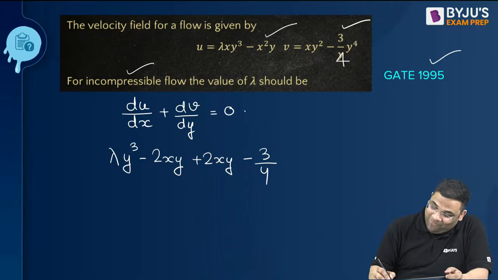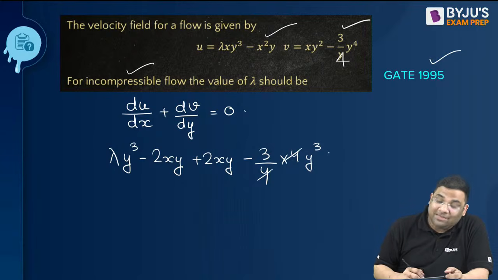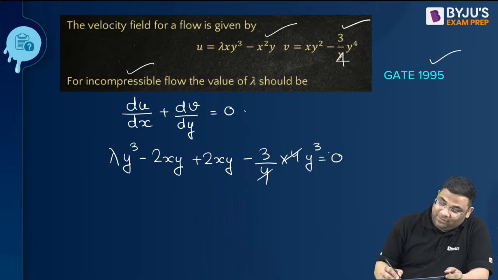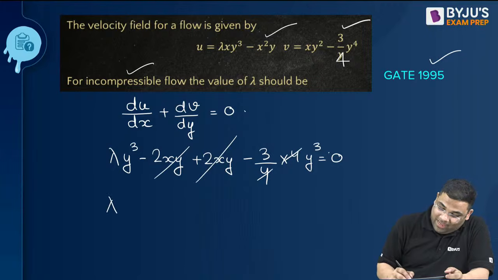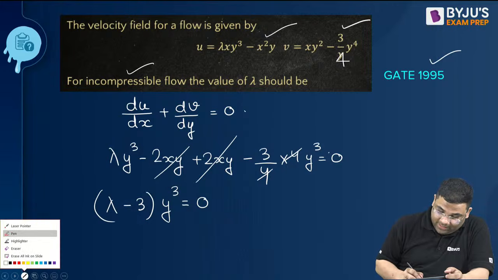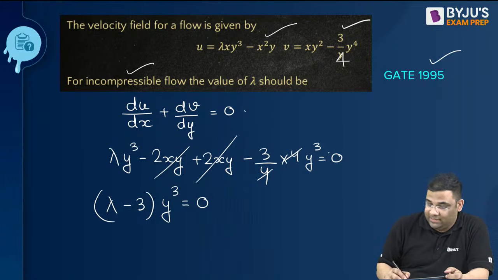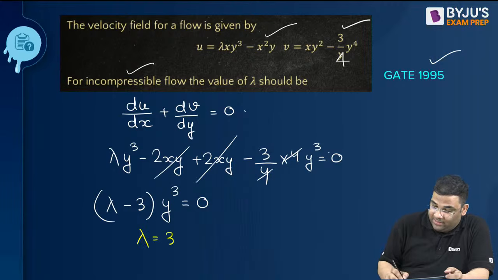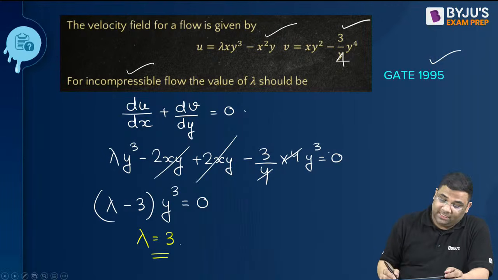So it's 3 by 4 into 4y cube, so the 4 gets cancelled, and this is equal to 0. The 2xy terms cancel. Taking y square common, lambda minus 3y is equal to 0, and y equal to 0 is trivial, so lambda is 3. Sorry for this mistake.